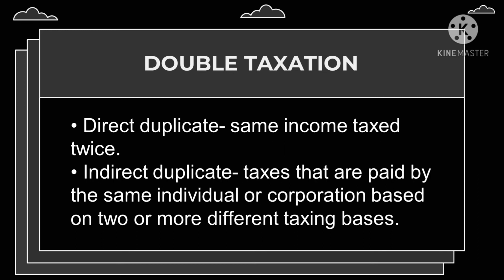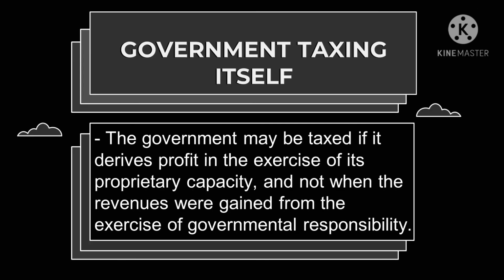So we have first, direct duplicate, and second, indirect duplicate. When we speak of direct duplicate, this is the same income taxed twice. For further understanding, direct duplicate is the income tax being paid twice on the same source of income. Second, we have indirect duplicate. In indirect duplicate, taxes are paid by the same individual or corporation based on two or more different taxing bases.